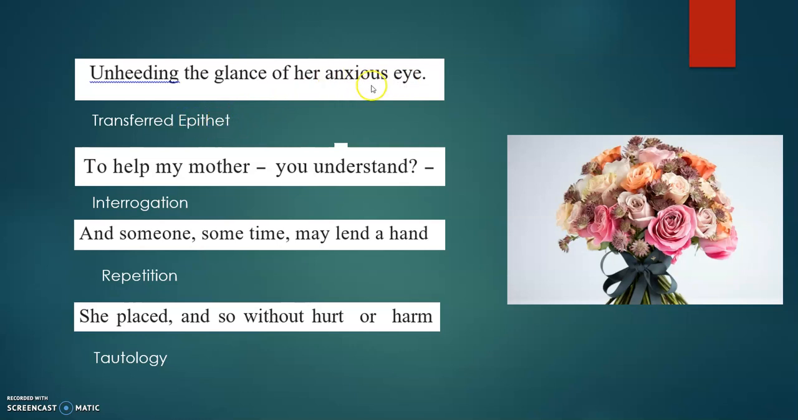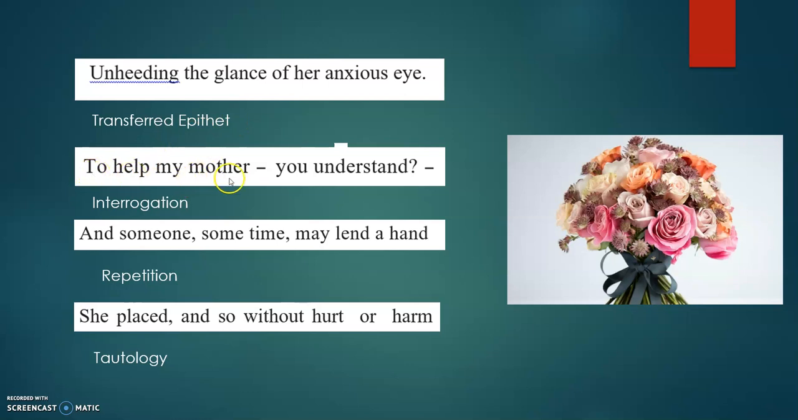Now, you tell me, who was anxious in this poem? The old woman. It is not the eye that was anxious. It was the old woman who was anxious. So the word anxious is transferred from the woman to the eye. Therefore, it is known as transferred epithet. Clear? Then let's move on.